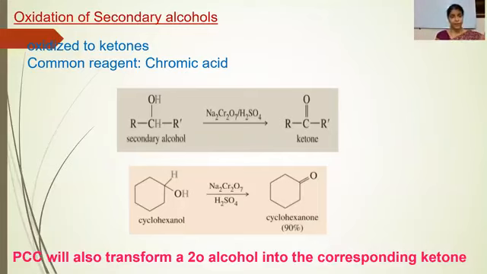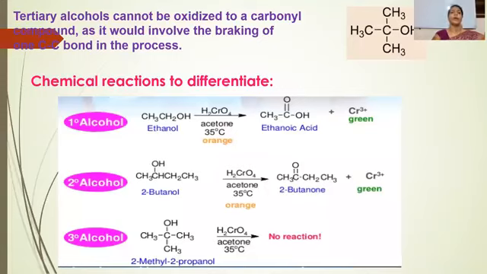Oxidation of secondary alcohols. Secondary alcohols are oxidized into ketones. The common reagent used for the oxidation is chromic acid. Secondary alcohol with chromic acid is converted into ketones. Cyclohexanol is converted into cyclohexanone. Pyridinium chlorochromate will also transform a secondary alcohol into the corresponding ketone. Here there is no formation of any intermediate. So PCC, or pyridinium chlorochromate, can also convert secondary alcohol into the corresponding ketone.